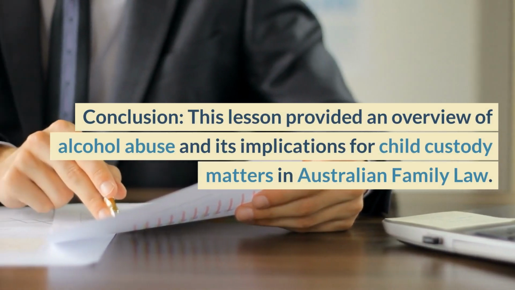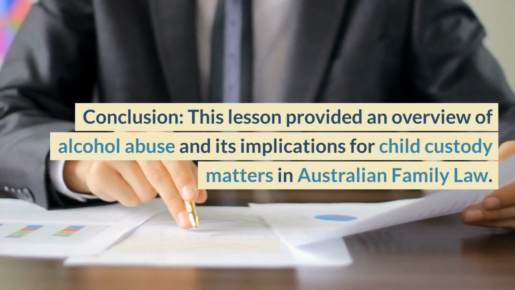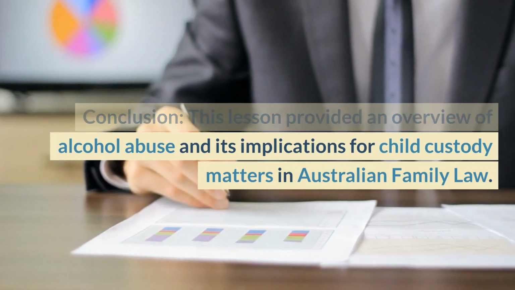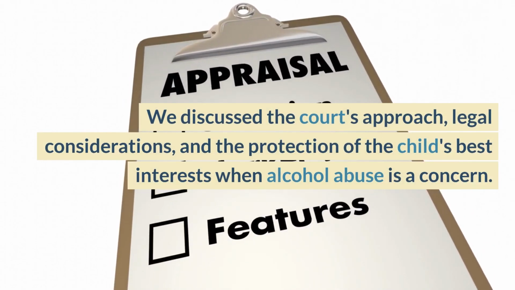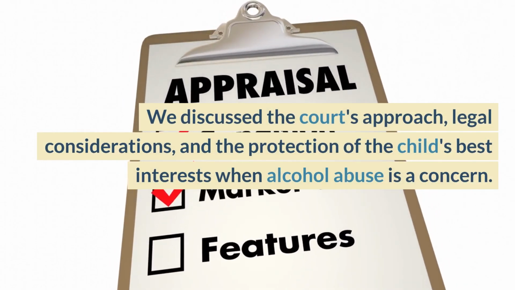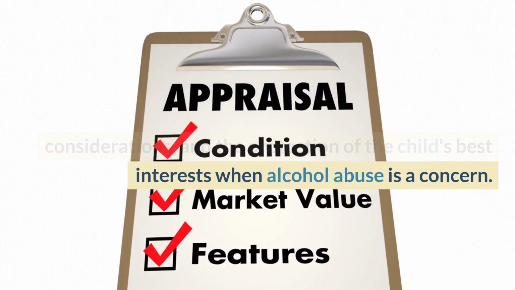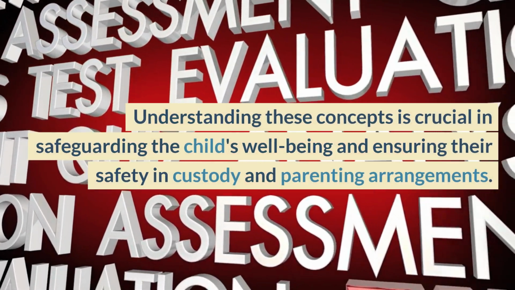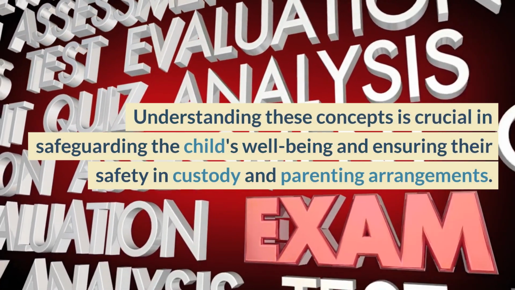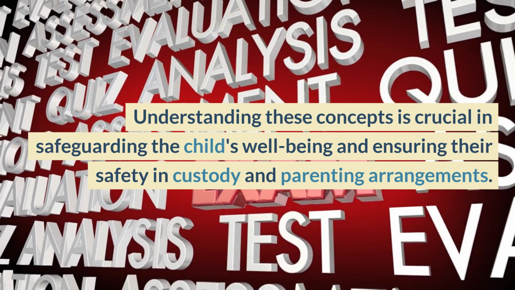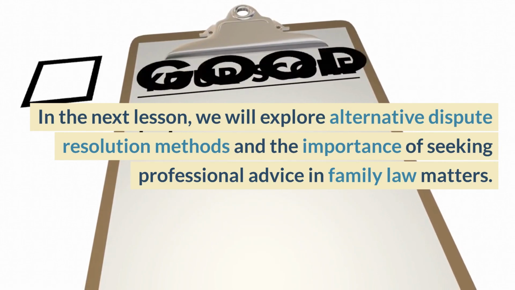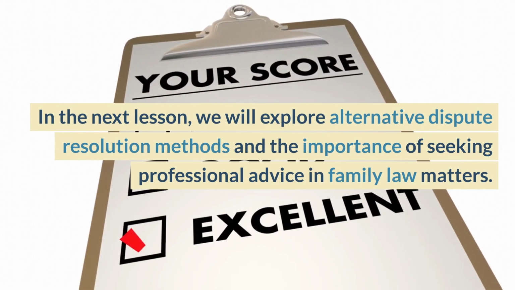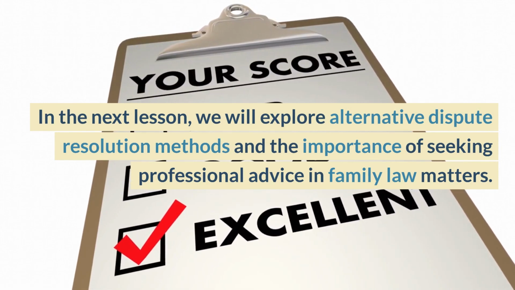Conclusion. This lesson provided an overview of alcohol abuse and its implications for child custody matters in Australian family law. We discussed the court's approach, legal considerations, and the protection of the child's best interests when alcohol abuse is a concern. Understanding these concepts is crucial in safeguarding the child's well-being and ensuring their safety in custody and parenting arrangements. In the next lesson, we will explore alternative dispute resolution methods and the importance of seeking professional advice in family law matters.